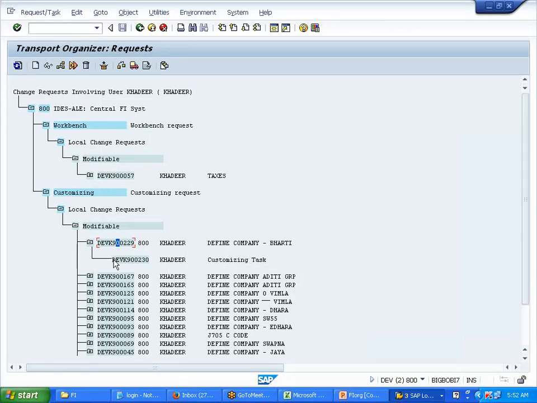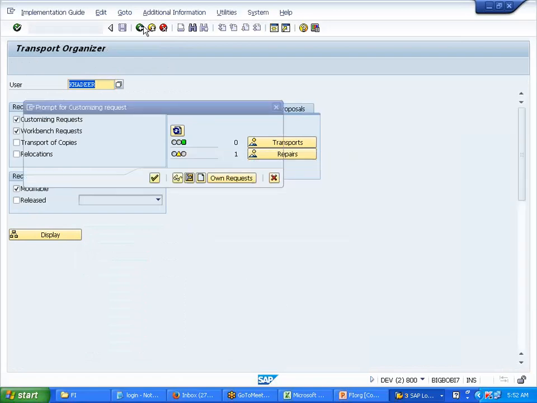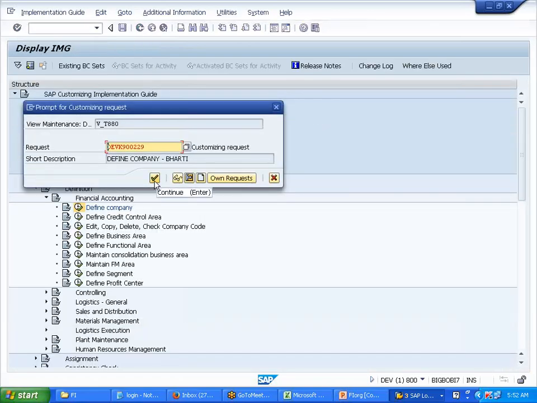Still we have not saved it. Once we save it, then the below details will come. I've not yet saved it. I kept it just like that. See over here, I did not say continue yet.